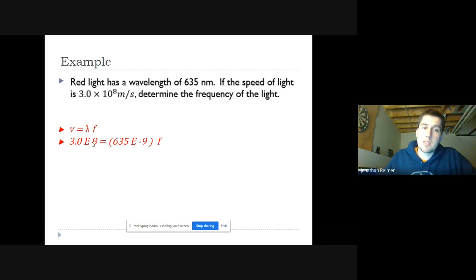3e8 means 3 times 10 to the 8, using that big E on your calculator. Handy tool. 635e negative 9, since nano means times 10 to the negative 9. And we find a frequency of 4.7 times 10 to the 14 hertz. Very quick. Frequency is how many waves per second: 4.7 times 10 to the 14 waves, or cycles, per second. Very good.